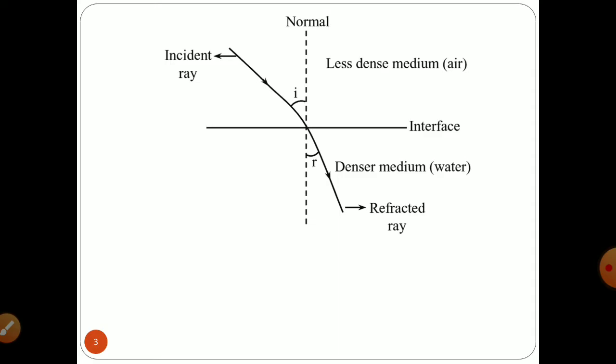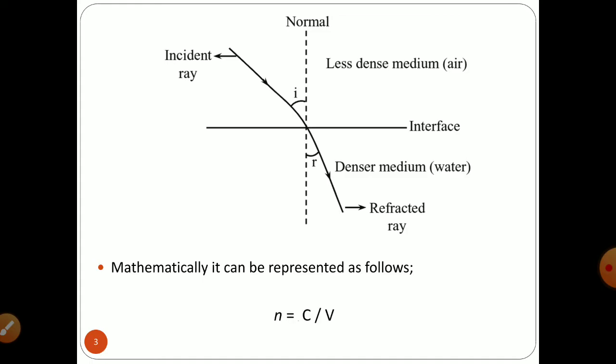You have an interface separating air and water. The angle of incidence, that is I, is made by the incident ray, and the angle of refraction is made by the refracted ray, that is R. The ratio between these two mathematically expresses your refractive index, and that is nothing but the ratio of the velocity of light in vacuum or air, that is C, to the velocity of light in the selected material, that is V. This refractive index is a unitless and dimensionless quantity.